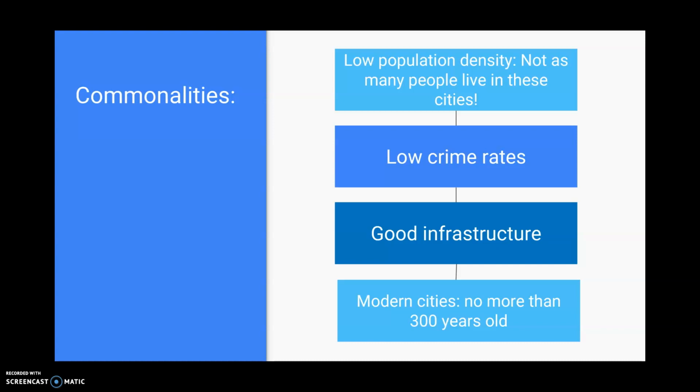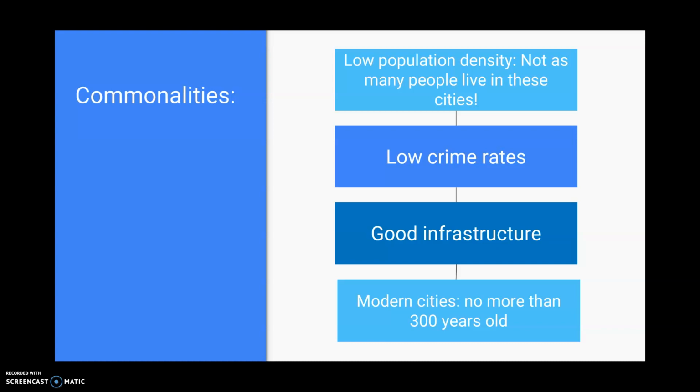Toronto, Calgary, and Helsinki all have very cold winters, but they offer all of the other things that people want in a livable city. The top cities also tend to be modern cities, so they're not much more than 300 years old. They've been planned recently in modern times so that people can travel around them by both public and private transport. They're also found in some of the world's wealthiest or most developed nations.